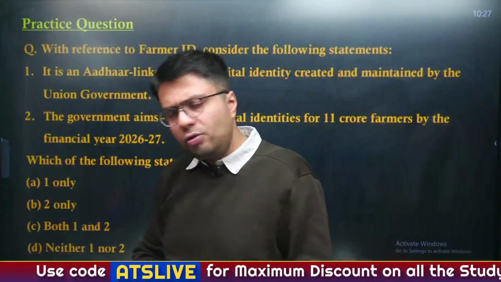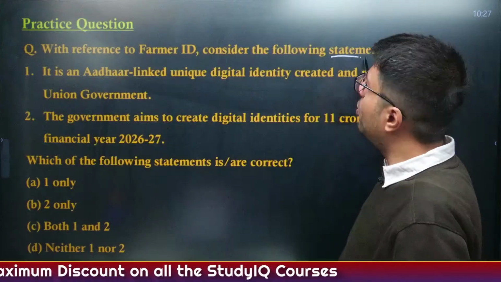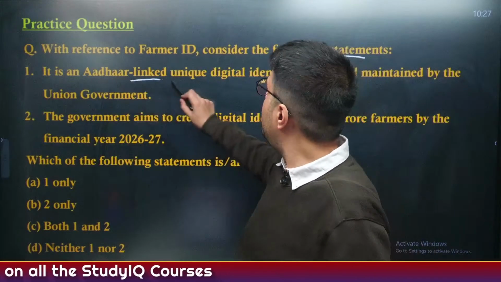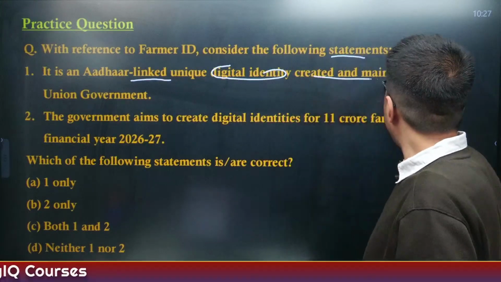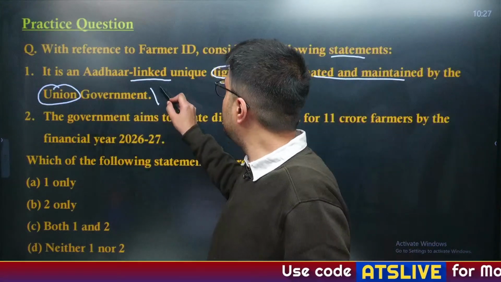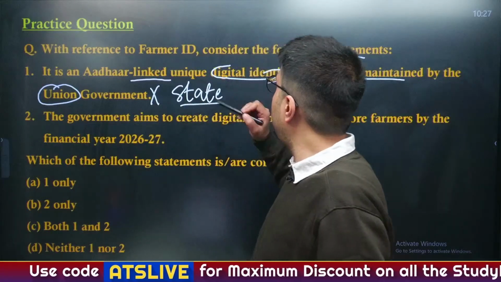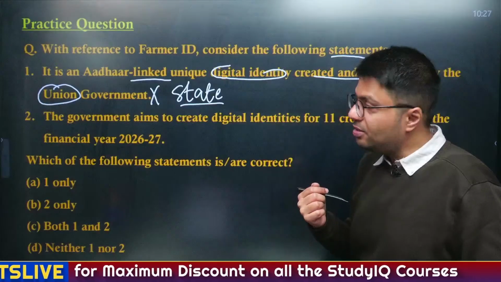Now let us try to solve another practice question with reference to Farmer ID. Consider the following statement. It is an Aadhaar linked unique digital identity created and maintained by the Union government. Now, is it the Union government? The answer is incorrect. It is actually the state government and not the Union government which creates and maintains these farmer IDs.